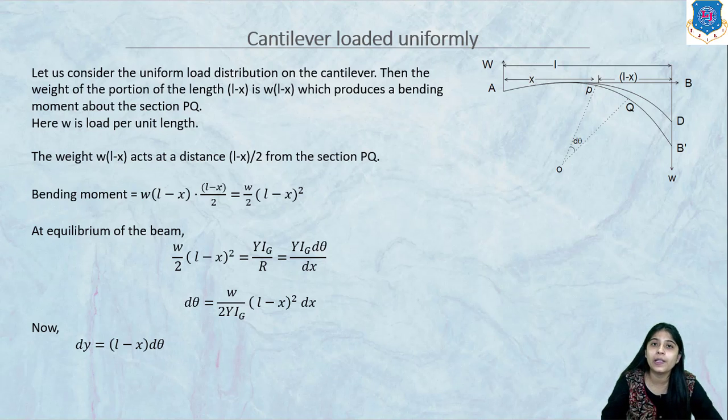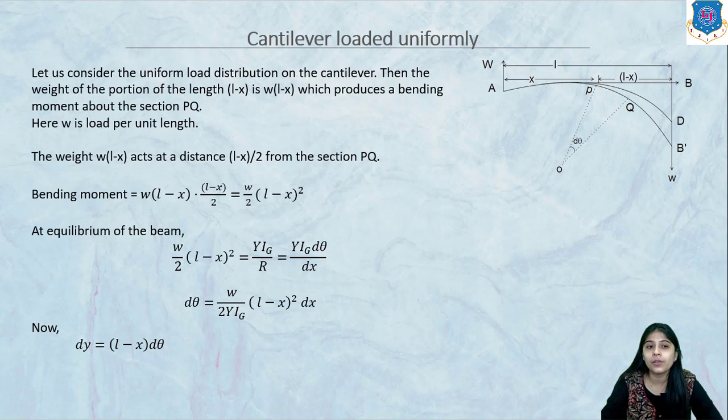Now at equilibrium condition, the internal bending moment is equal to the external bending moment. We already know that the internal bending moment is Y Ig upon R, where Y is the Young's modulus, Ig is the geometrical moment of inertia, the product Y into Ig is known as the flexural rigidity, and R is the radius of curvature.